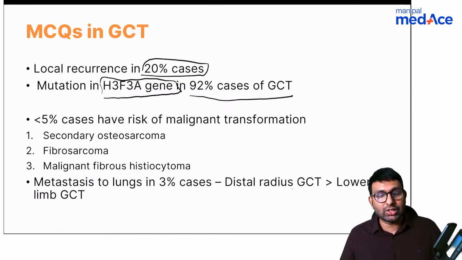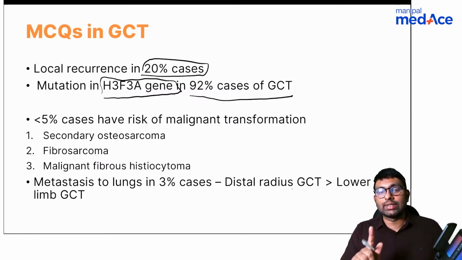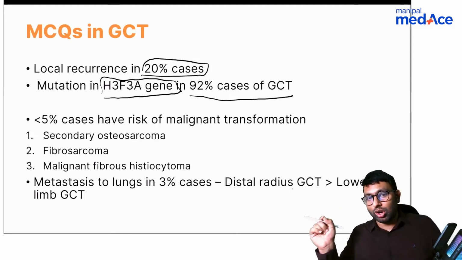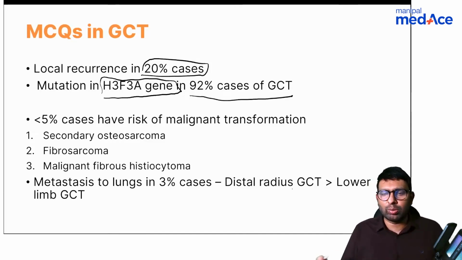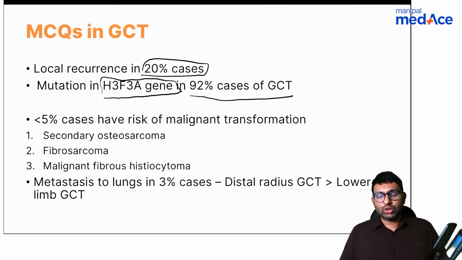Like Stardust mentioned, less than 5% cases will have malignant transformation, and usually they'll go into secondary osteosarcoma, most of the time fibrosarcoma, or malignant fibrous histiocytoma. Now metastasis to the lung is 3%, and it is more in distal radius GCT than lower limb GCT. Remember this. Metastasis to lung is more common in distal radius giant cell tumor than lower limb giant cell tumor. These are few MCQs that you might have to just learn by heart, because there is no way of logically remembering them.